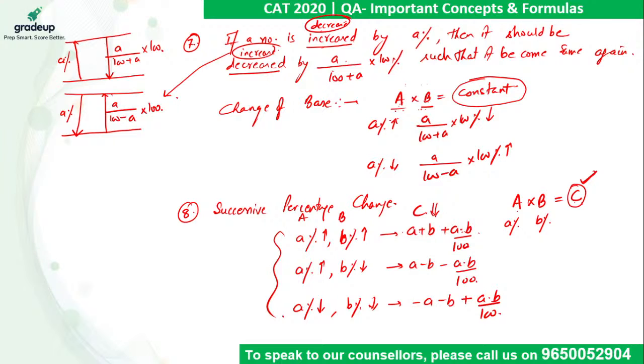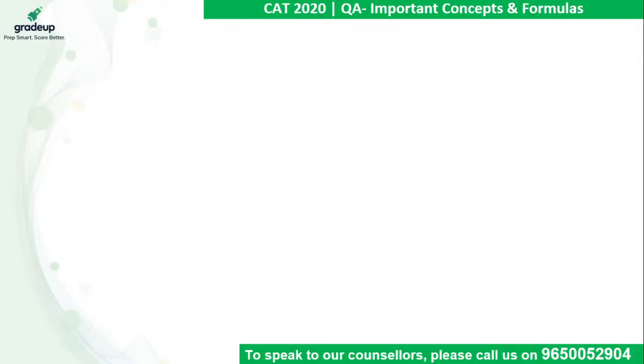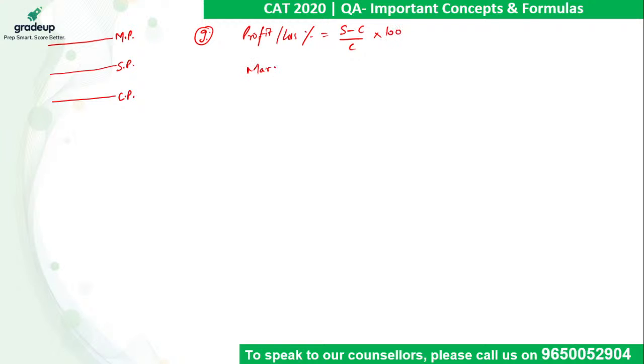So these are the basic relations we are talking about. Based on the same, we can move on to profit, loss and discount. The price at which we purchase an article is called cost price, the price at which it is sold is called selling price, and then there is mark price. There are a few formulas that are very standard for profit loss. Profit percentage is selling minus cost upon cost into 100. Then margin is profit calculated over selling price into 100.